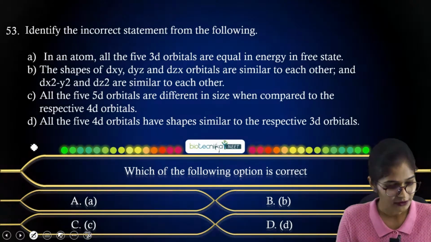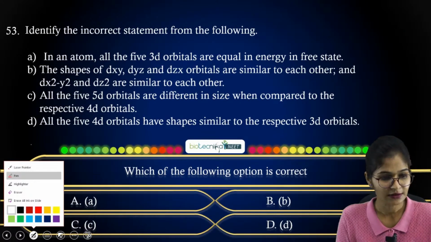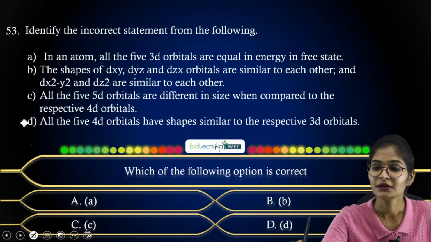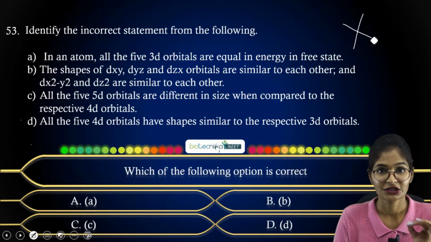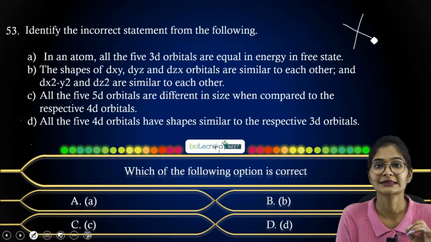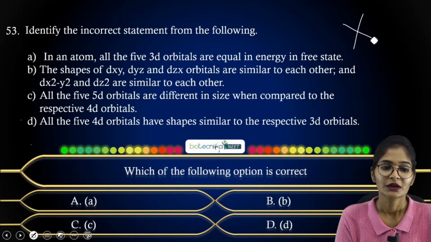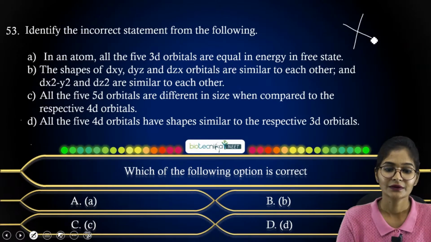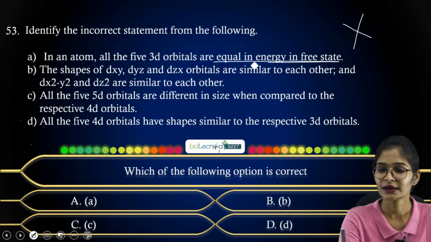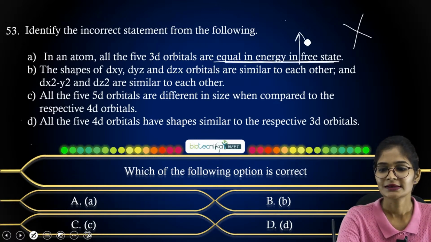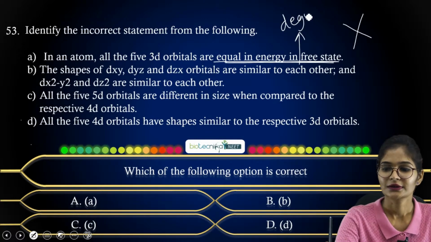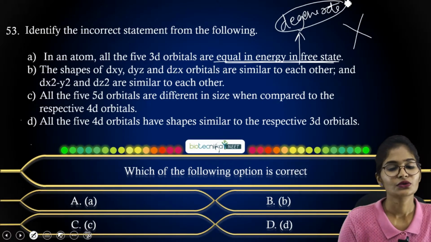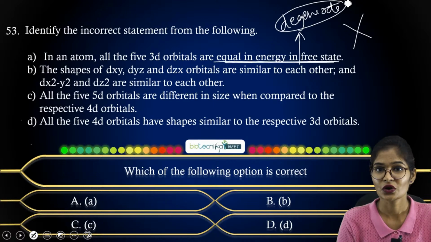Now, if you correlate with respect to their energy, they have given the shapes of the d orbitals and the size of the d orbitals also. The option A they have given is with respect to 3D orbitals. They are telling that they are equal in energy. Equal in energy means they are degenerate, right? So your option A is correct, so it is not incorrect.